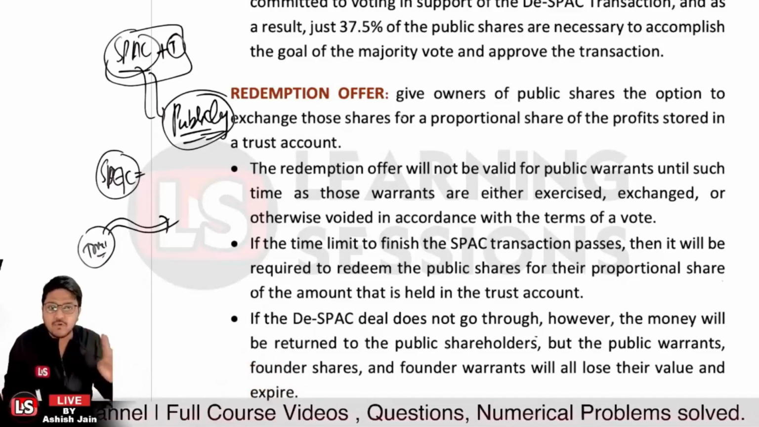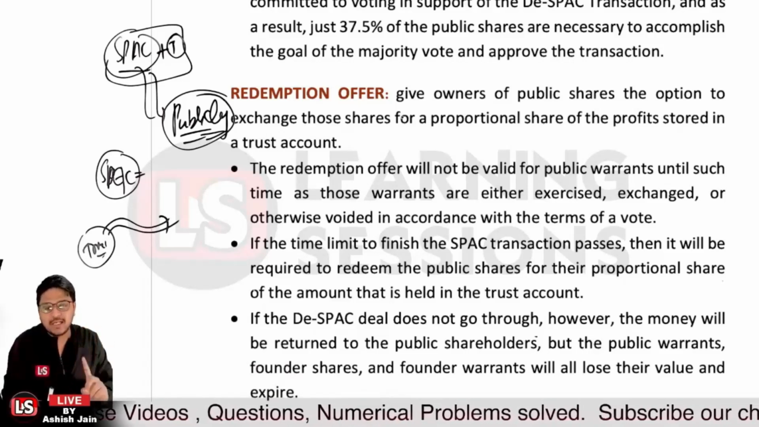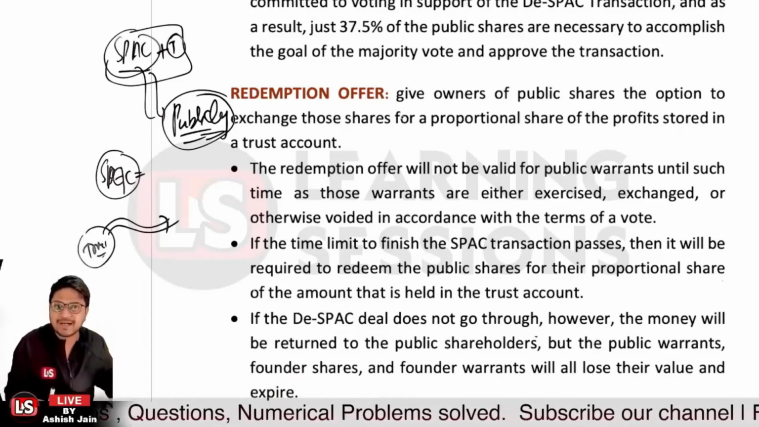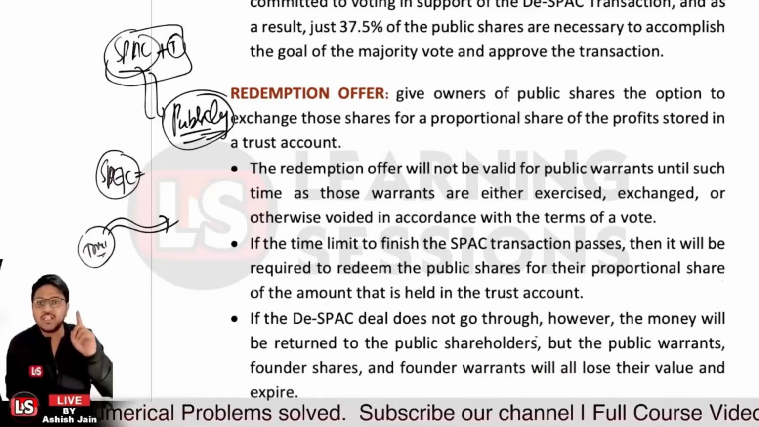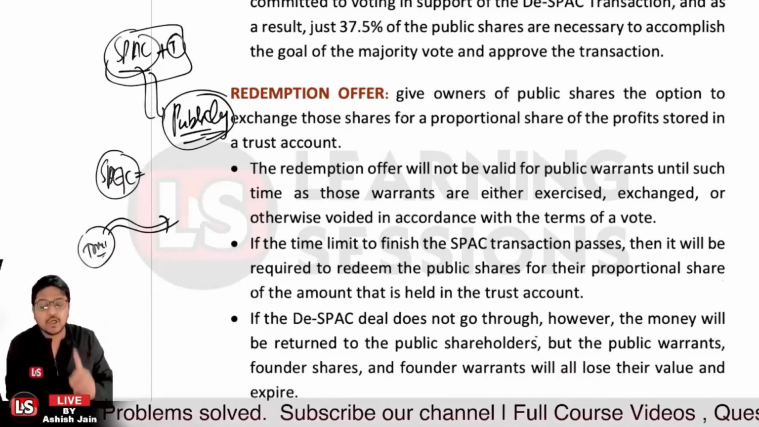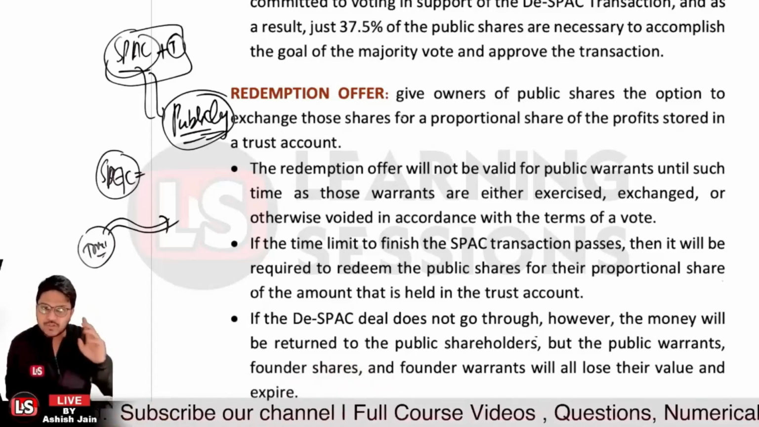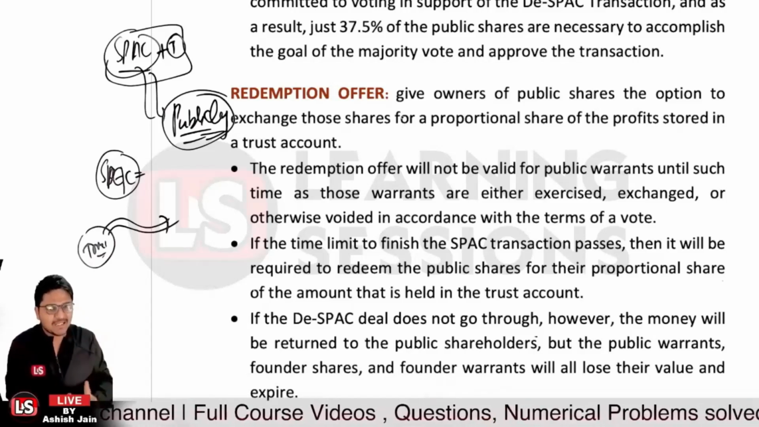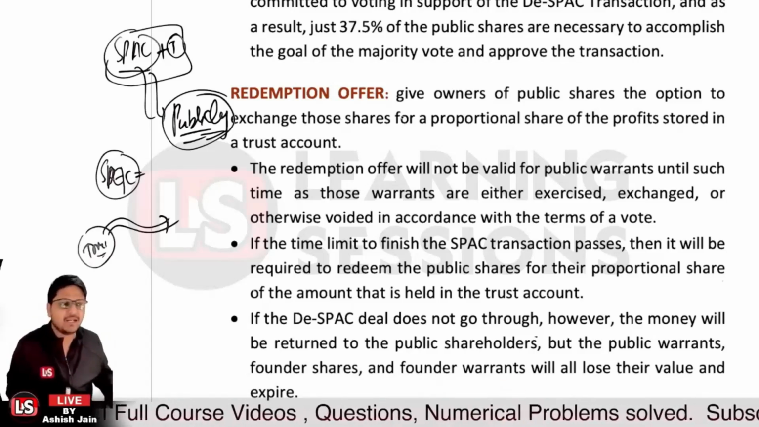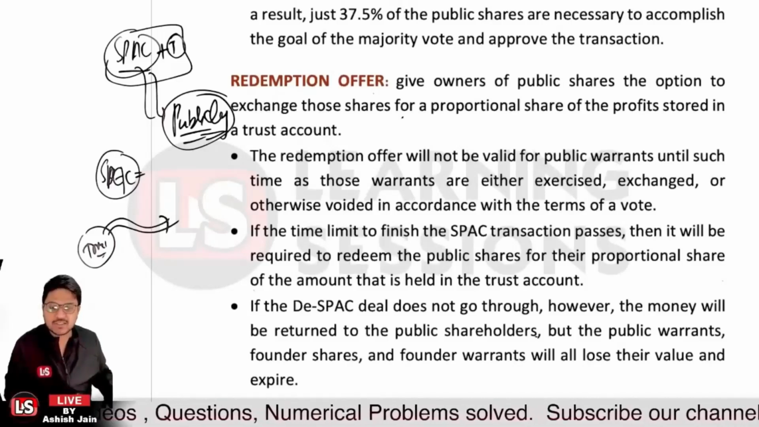But the public warrants, founder shares, and founder warrants will lose their value in that scenario. I told you that if the transaction is successful, then sponsors will get the benefit, 20 to 25% sponsor shares, and sponsor warrants, right? But if the transaction never goes through, all of those will get devalued and they will get nothing, right? So that was all related to the D-SPAC transactions.